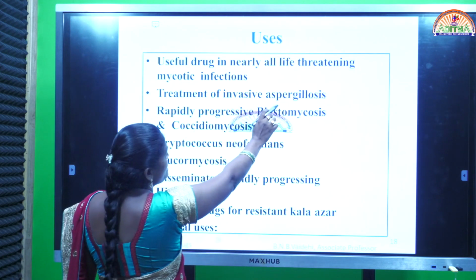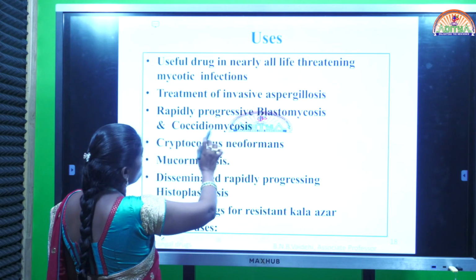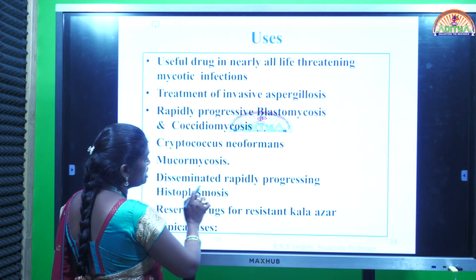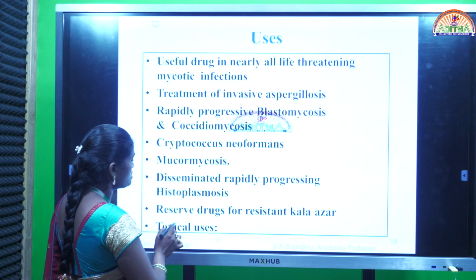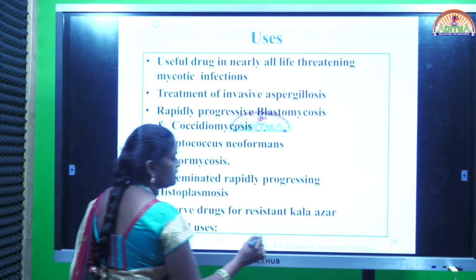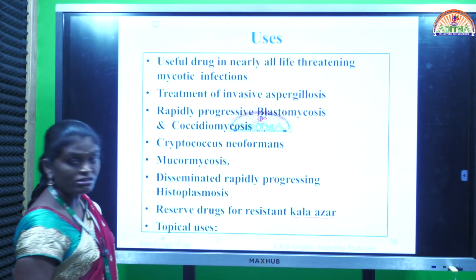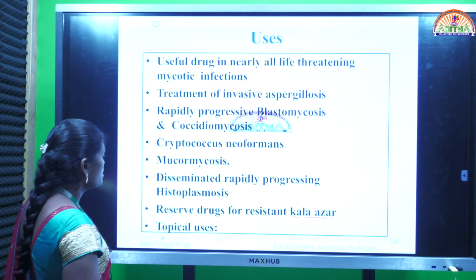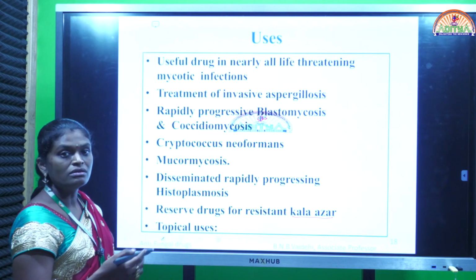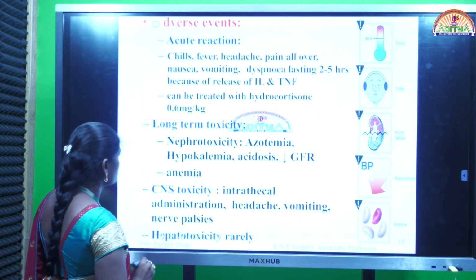Treatment of invasive aspergillosis and rapidly progressive blastomycosis and coccidioidomycosis, Cryptococcus neoformans, mucormycosis, and disseminated rapidly progressing histoplasmosis. Reserve drug for resistant Kala Azar. This is also effective against leishmania. Kala Azar belongs to the category of leishmania. All these systemic fungal infections we can treat with amphotericin B, and also for topical uses.